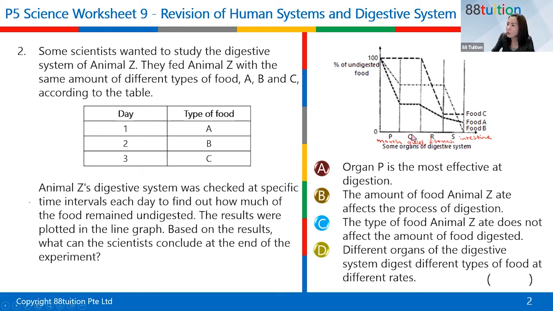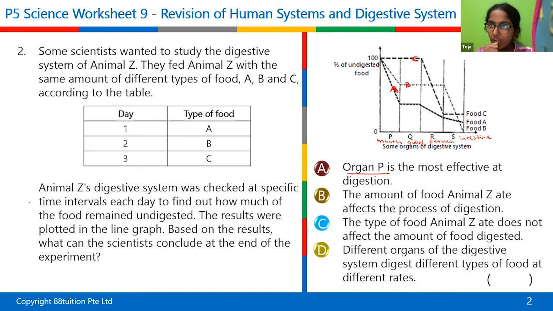You can see that in Q, no food digested. Agree? Because it's all horizontal line. And then for part P, only the foods that are digested. This is B, and then this is A. So if I were to write, this is A, and then B, and then C, easier to see. So A and B digested, C not digested, in part P, right?